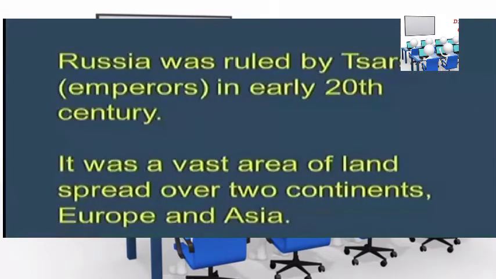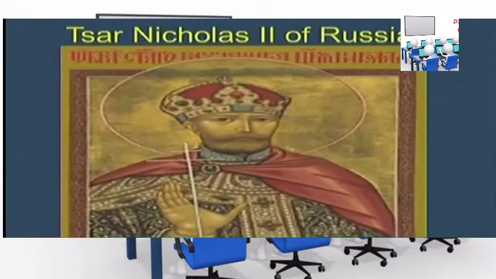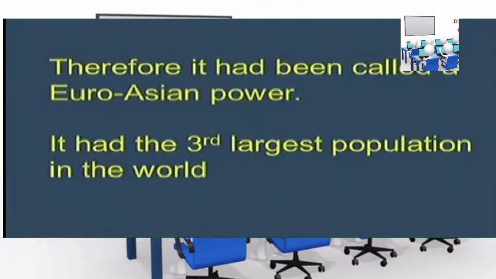If you see the history of Russia, Russia was ruled by the Tsars, which we normally call emperors, in the early 20th century. And it was a vast area of land spread over two continents, Europe as well as Asia. Tsar Nicholas II, who was the last ruler of Russia, therefore it had been called a Eurasian power. It had the third largest population in the world.